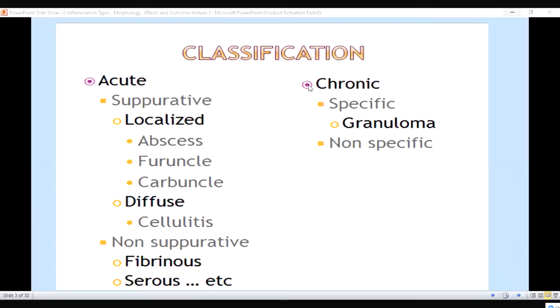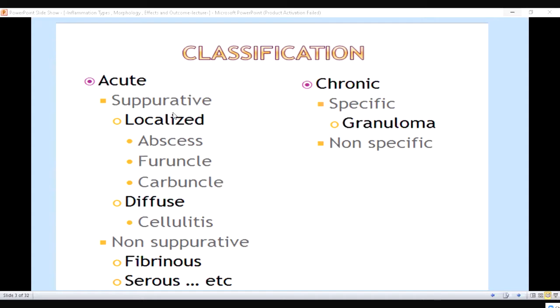Let us first see the easiest one. Chronic inflammation can be specific or non-specific. Under the specific, we see granuloma formation, such as in tuberculosis. Then there is acute inflammation. Acute inflammation can be suppurative or non-suppurative. Suppurative means where there is pus formation. Non-suppurative means where there is no pus formation.